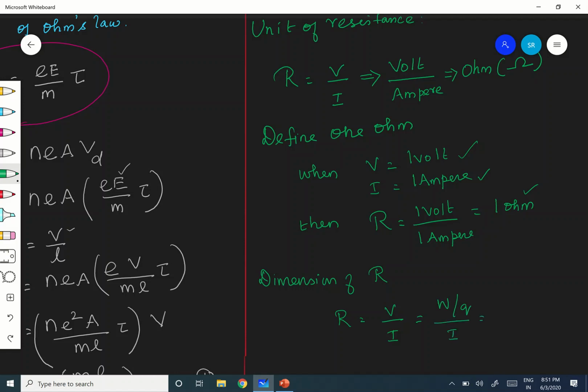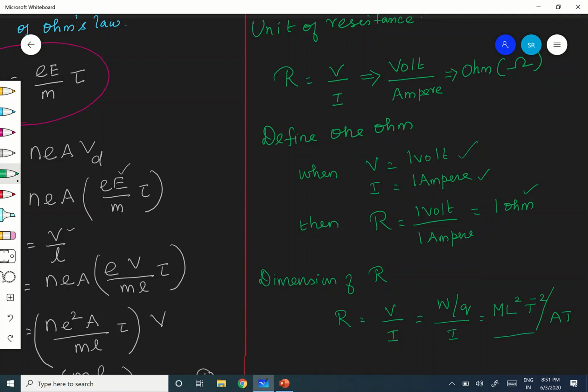What is work done now? What is the formula? Force into displacement. Therefore, it is M L squared T power minus 2. Force into displacement, M L squared T power minus 2, divided by charge. What is charge? I is equal to Q by T. Therefore, it is A T. Divide.